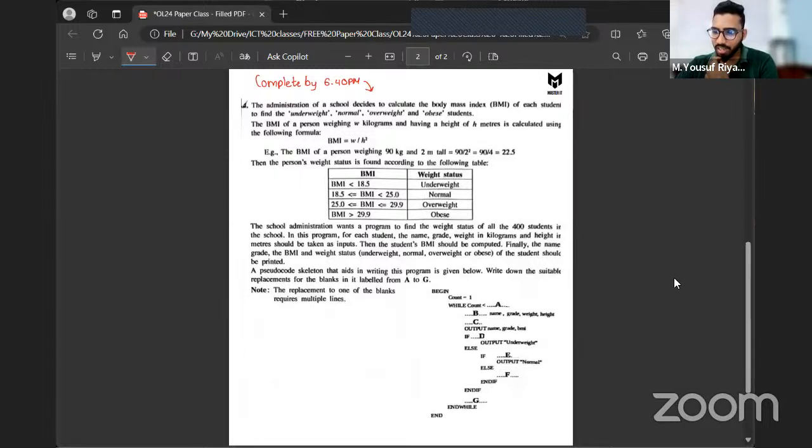No, read the whole thing. In the note section, they have mentioned something: replacement of one of the blanks requires multiple lines. A blank is missing? A B C D E F G? No, all of them.